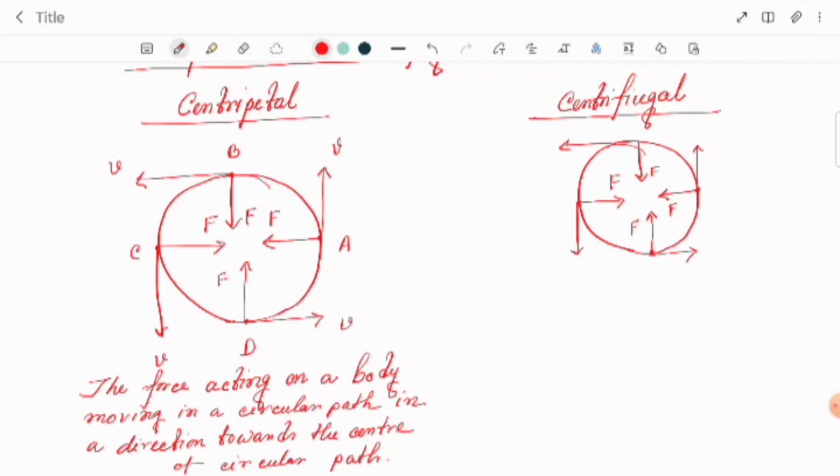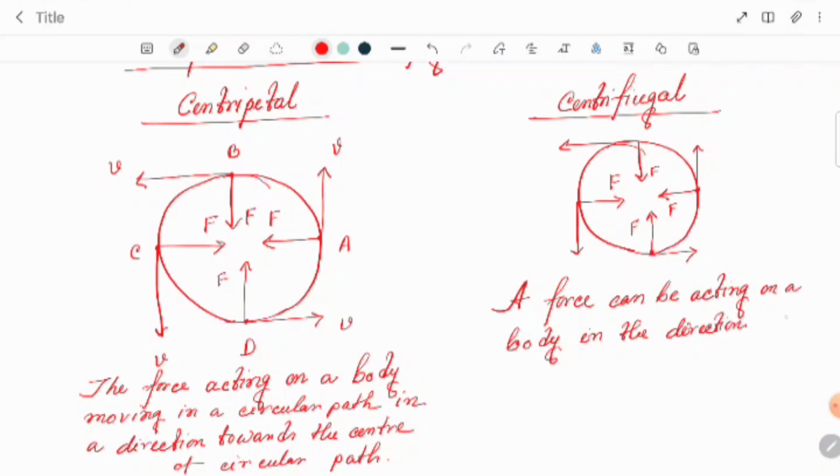A force which can be acting on a body in the direction away from the center of a circular path. That one is known as the centrifugal force.